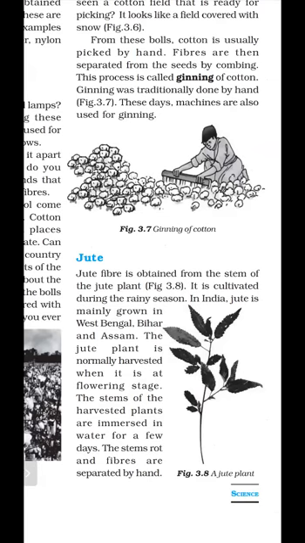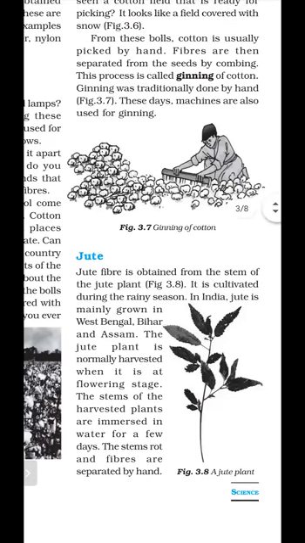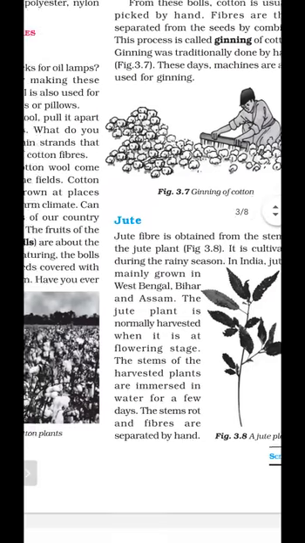These are grown in the rainy season, and they are specially grown in West Bengal, Bihar, and Assam. Firstly, we take the jute stem, and it is immersed in water for a few days. After being immersed for a few days, the stems rot, and the fibers are separated by hand.